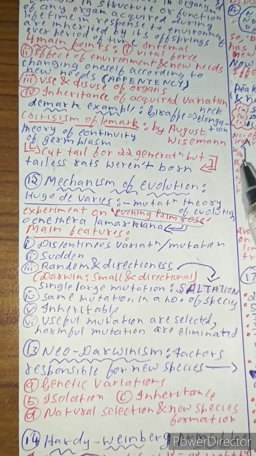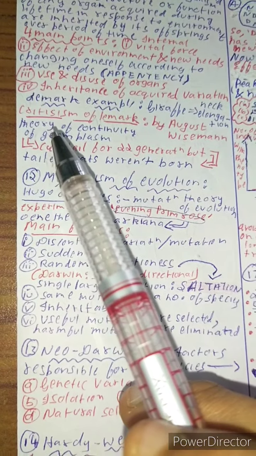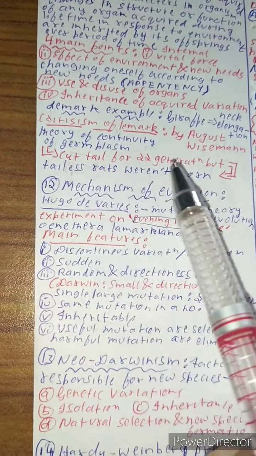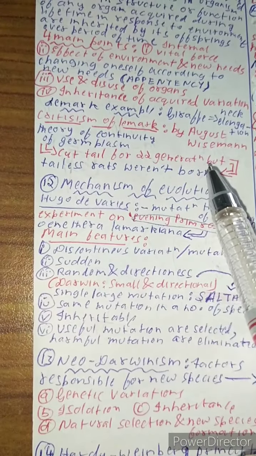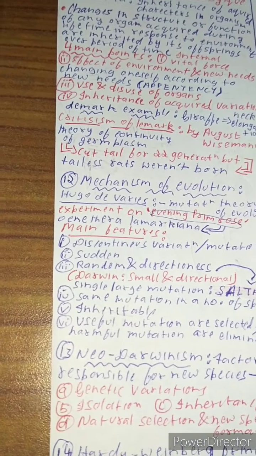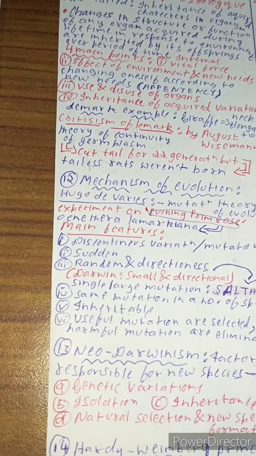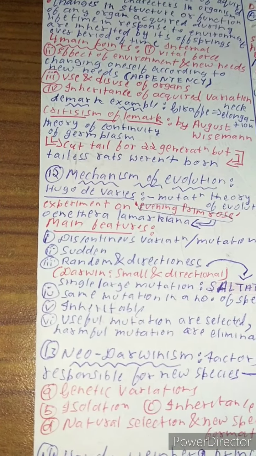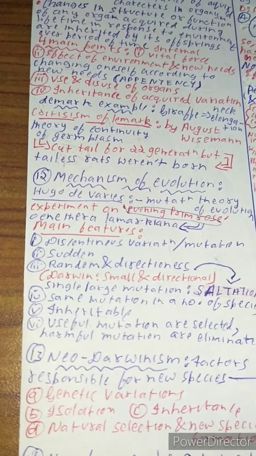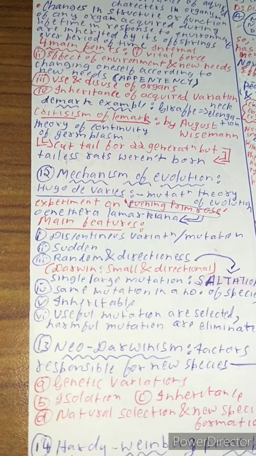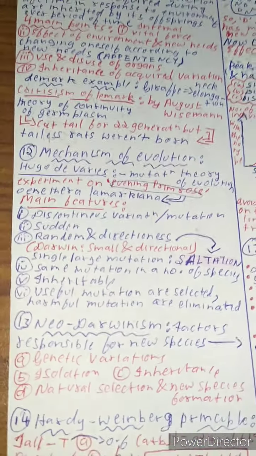It was given by August Weismann. It is the theory of continuity of germplasm. According to August Weismann, he cut the tail of the rat for 22 generations, but all the tailless rats weren't born. See, when you cut the tail of the rat, even for 22 generations, August Weismann never found a rat born with a cut tail, which means that only the germline mutations are inherited. All the somatic mutations aren't inherited. That was the criticism of Lamarck, continuity of germplasm.